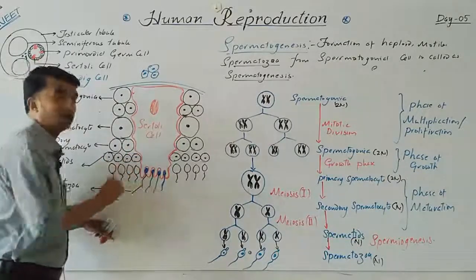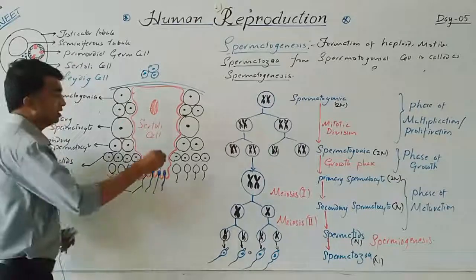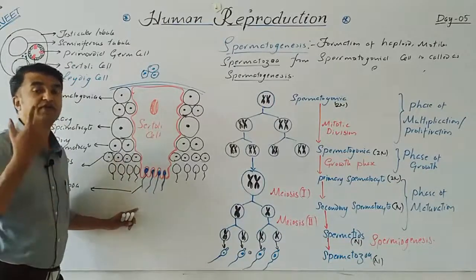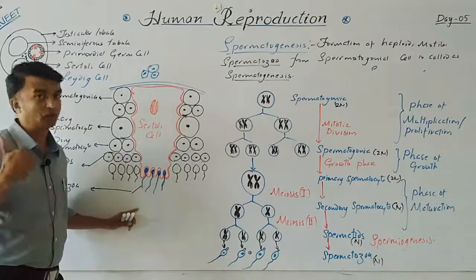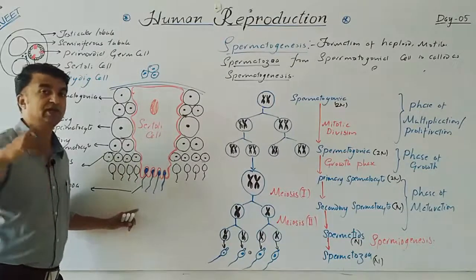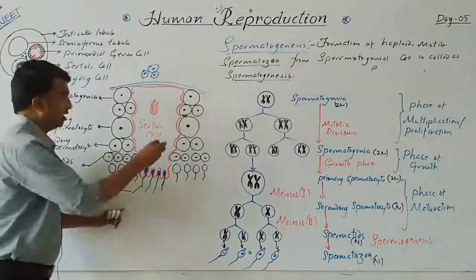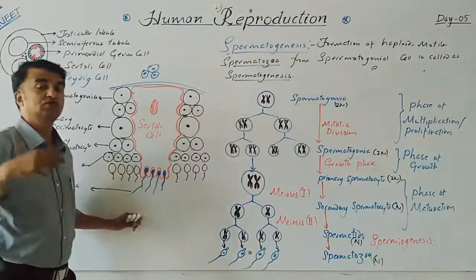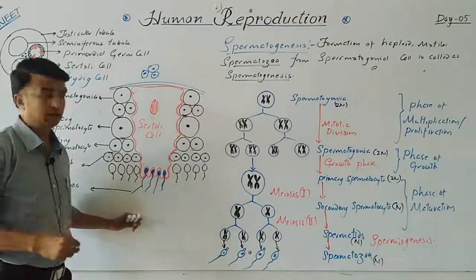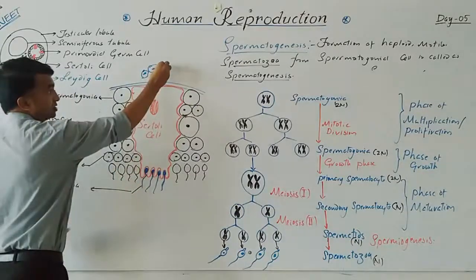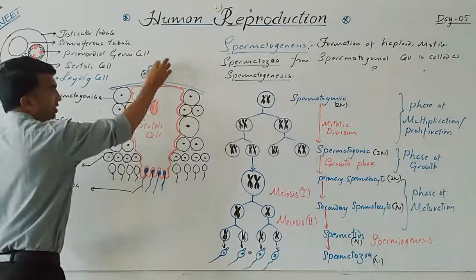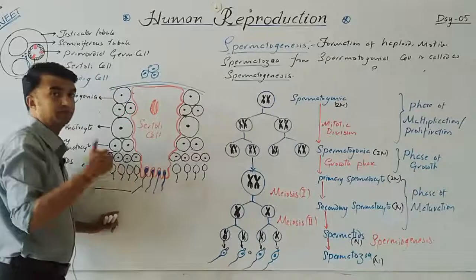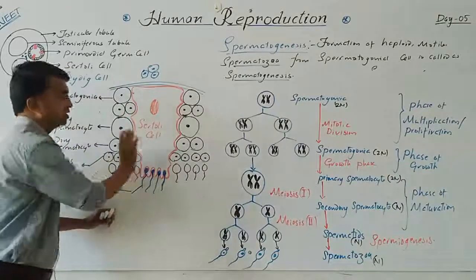That's why these are called nurse cells. The Sertoli cell functions under the influence of FSH, follicle stimulating hormone, which is secreted from the pituitary gland, and it produces the androgen binding protein. So the testosterone produced from the Leydig cell accumulates here, and due to that, spermatogenesis and spermiogenesis occur.